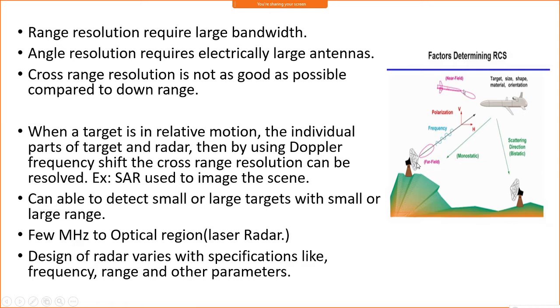Whenever you transmit the signal and receive it with a different antenna, like this is the transmitter and this is the receiver, if two different antennas are used for transmitter and receiver, then it is called bistatic. If the same antenna is used for the transmitter as well as the receiver, then it is called monostatic radar.